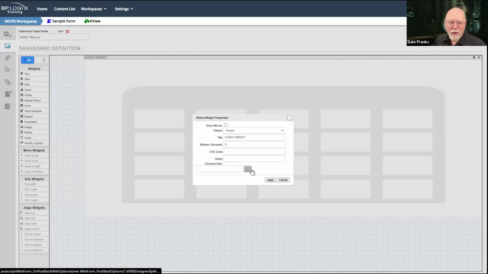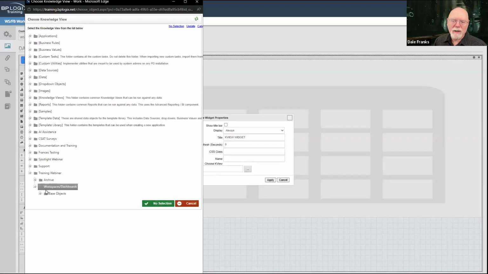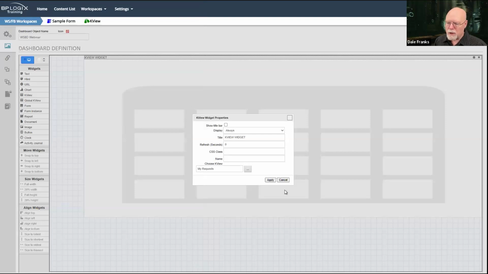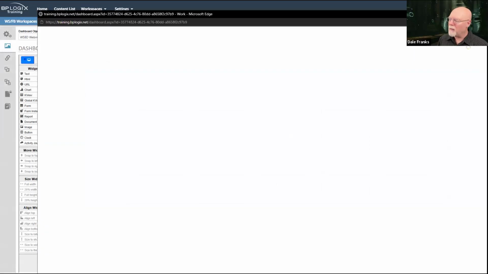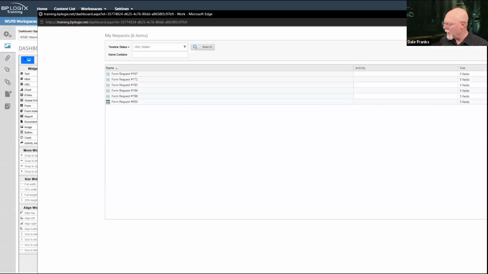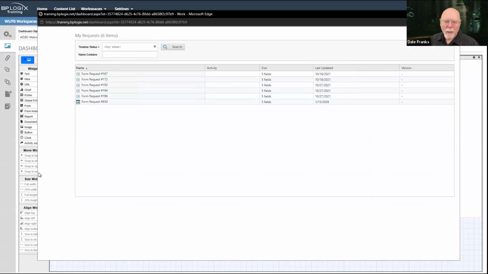Finally, we're going to choose the K view that we want. Well, the K view just exists right here in our base objects. So we'll just show the My Requests K view, and we'll hit Apply. And if I want to test this, I can actually run it directly from here, and it will open a pop-up that runs my dashboard. And this is what my dashboard looks like.